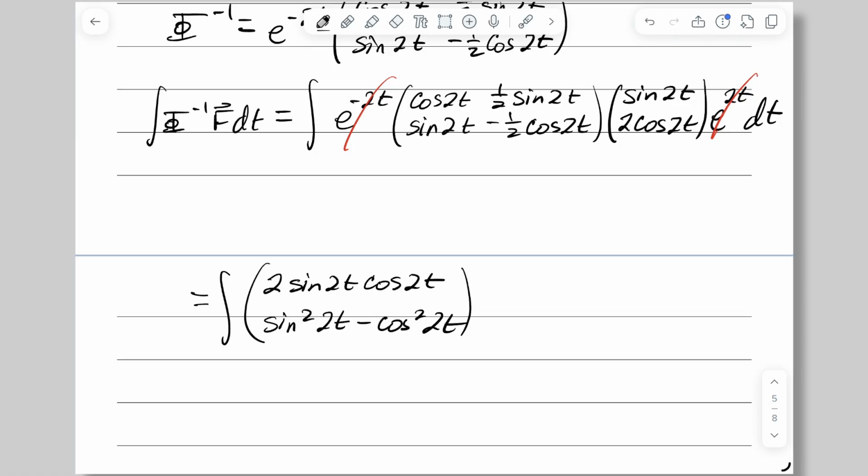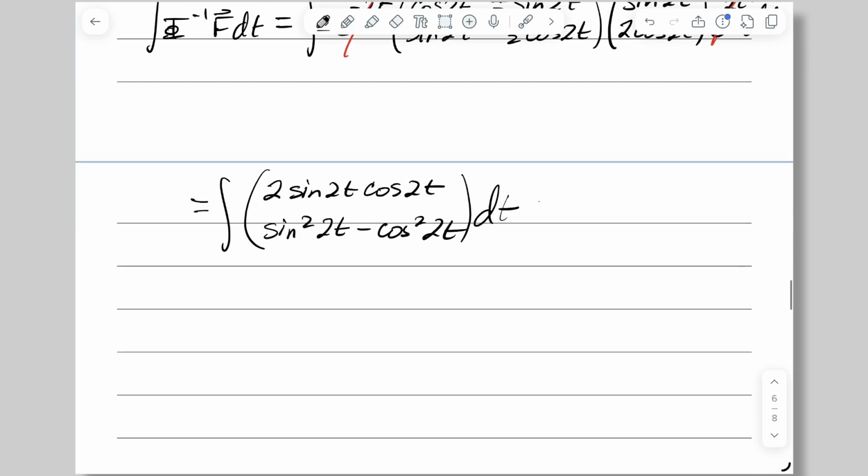And before we go any further to integrate with respect to t, we can recognize that these are formulas from trig, right? 2 sine theta cosine theta is the sine of 2 theta. So that top entry becomes sine of 4t. Sine squared minus cosine squared of theta would be negative cosine 2 theta.